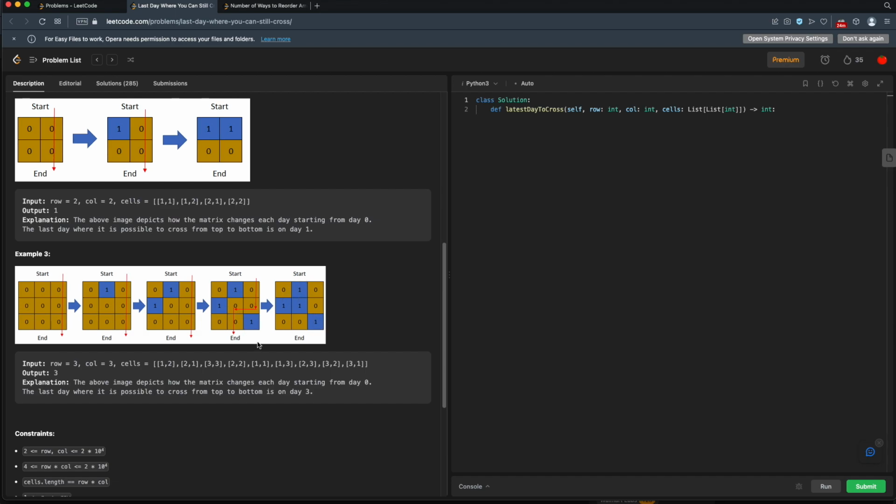All right, so for this, we will keep track of which cells get turned into water. When cells are adjacent to each other, we will merge them into one body of water. And then when we find one body of water that occupies every single column, that means we've reached the end. You cannot traverse from the top to the bottom anymore by just going on land cells because we have some body of water that takes up every single column. Okay, so that's our strategy.